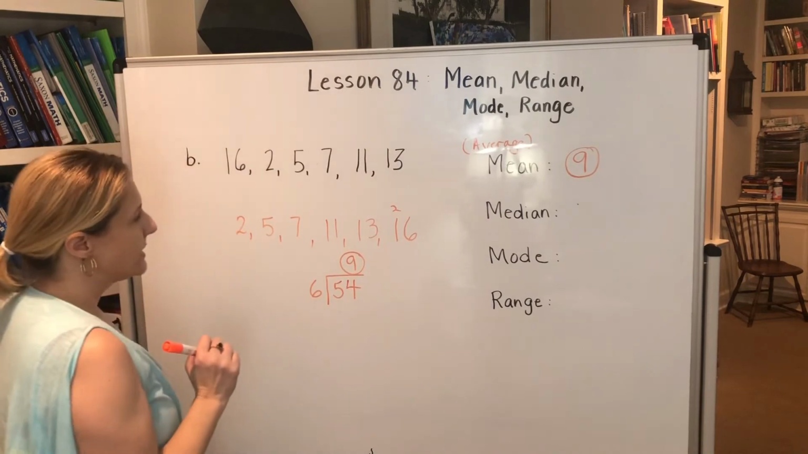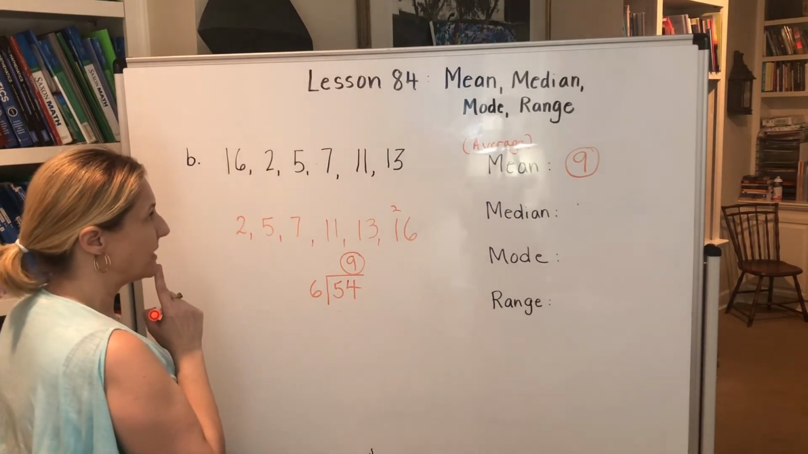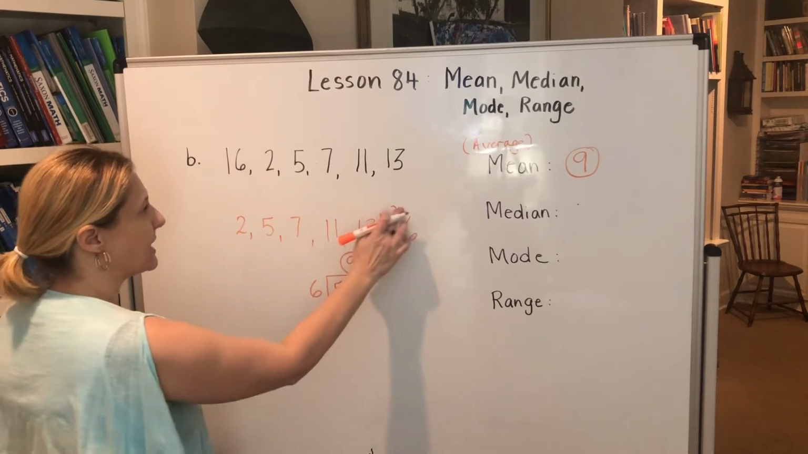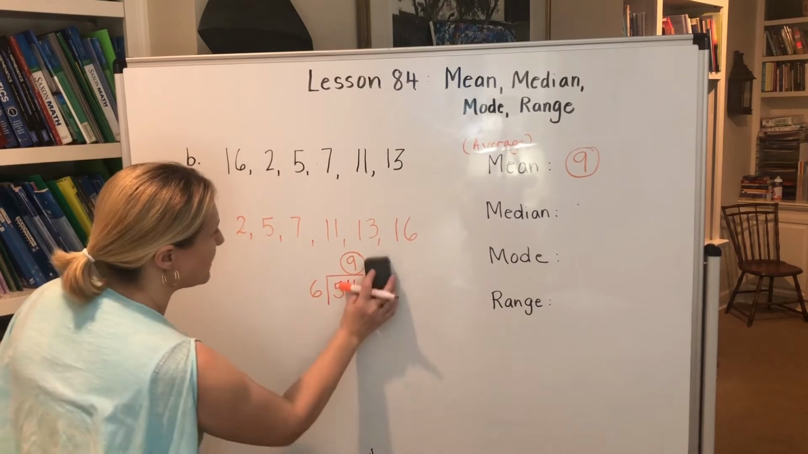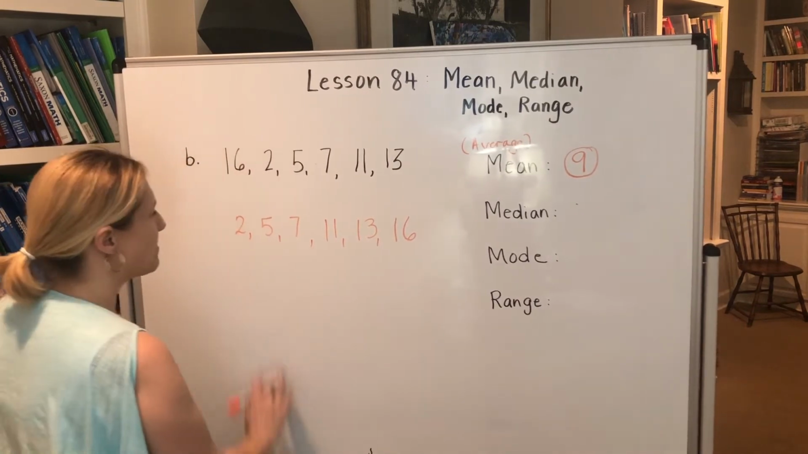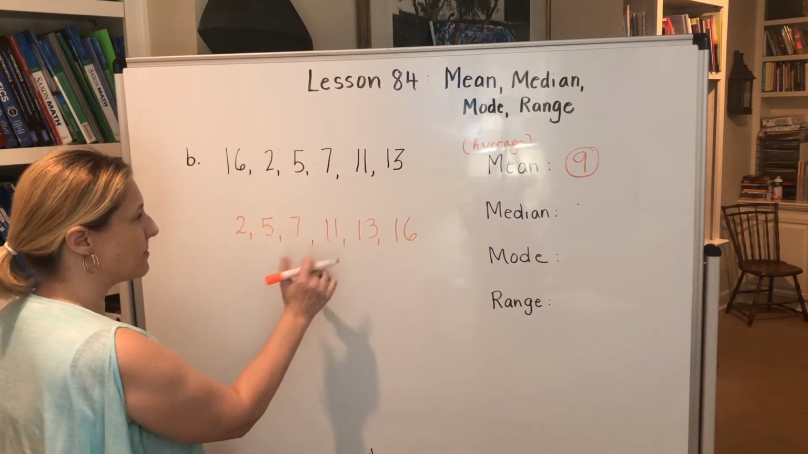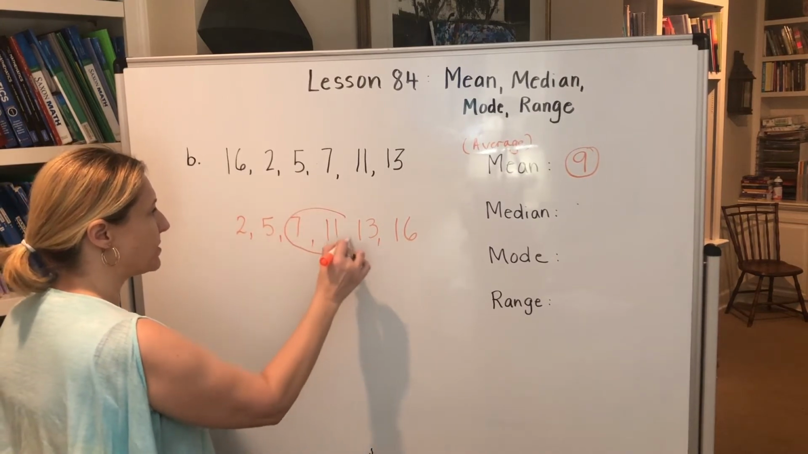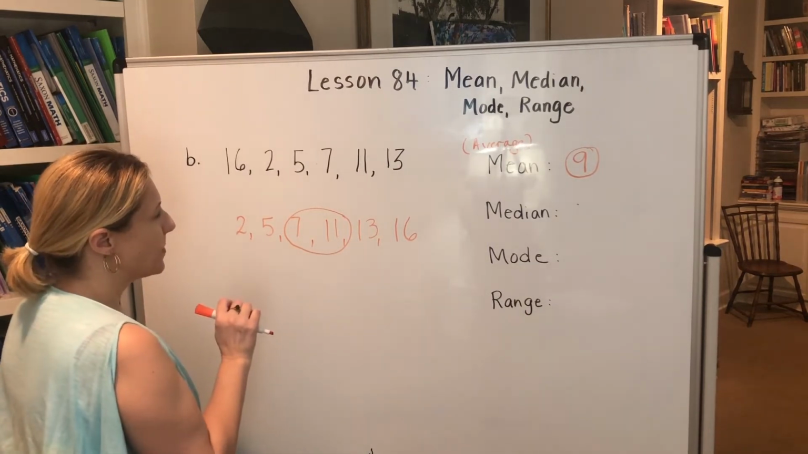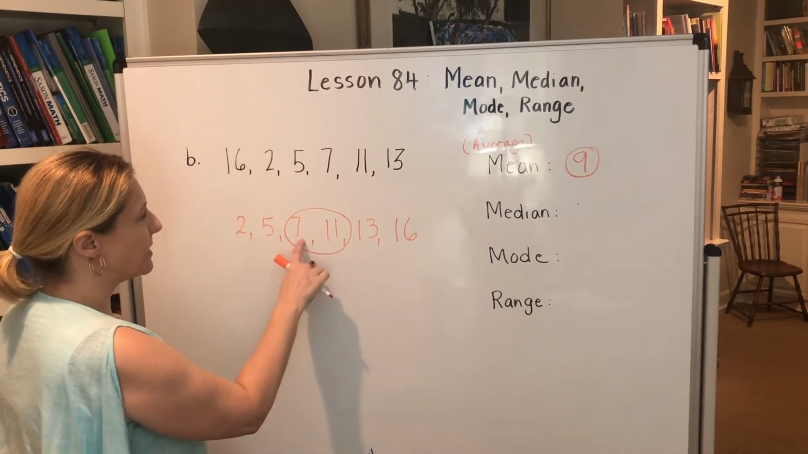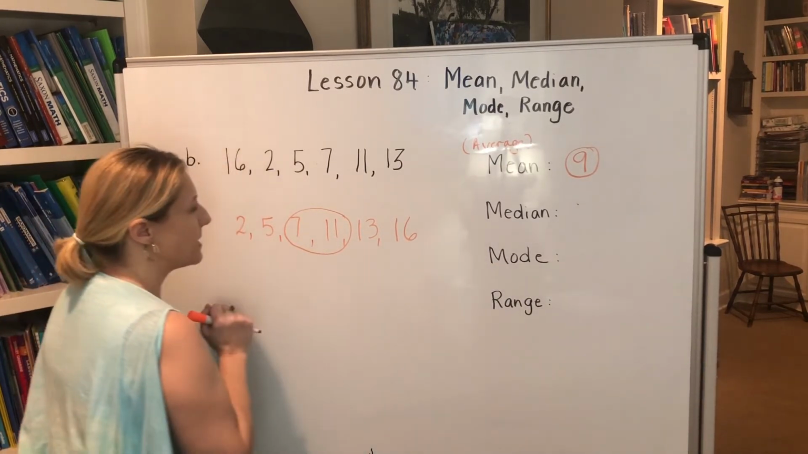Okay? Now, our middle number, that's going to be hard on this one because look, there are only, let me erase this. There are only 6 numbers. We don't have a middle number, right? There's no number that's in the middle. These are the 2 numbers that are in the middle, right? So what we want to do is find the number that's in between these numbers. That will be our median, our middle number.